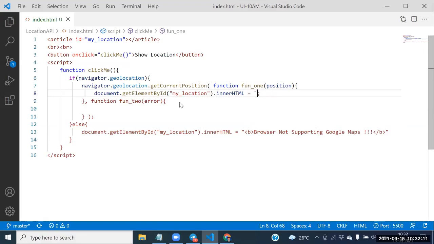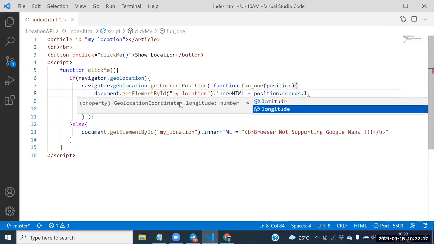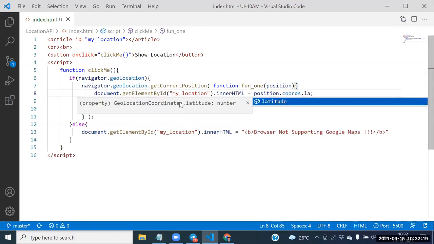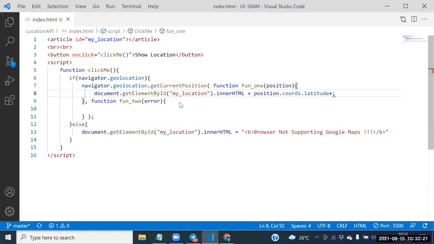Guys, I hope you are getting the confusion. Let me say this one: position dot coords dot latitude. Latitude we need to place here. Next one. Guys, say this one again.